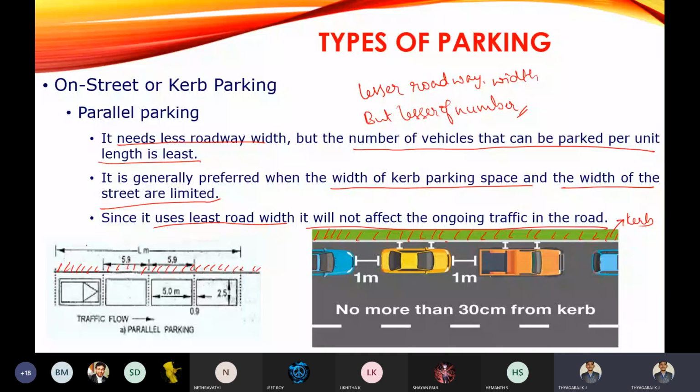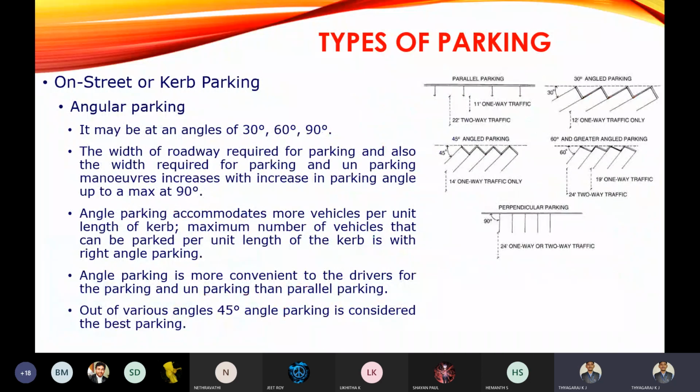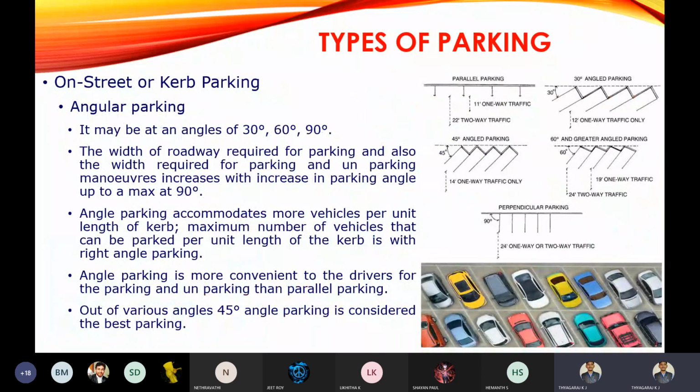So, parking the vehicle parallel to the curb line. In the exam, if they ask you to write the diagram, it means you have to write this one. Parallel parking. So the next one is angular parking. Angular parking is parking at an angle with respect to the curb line.